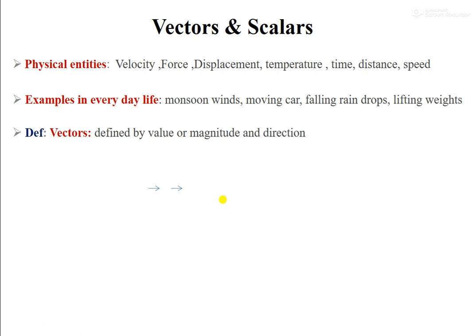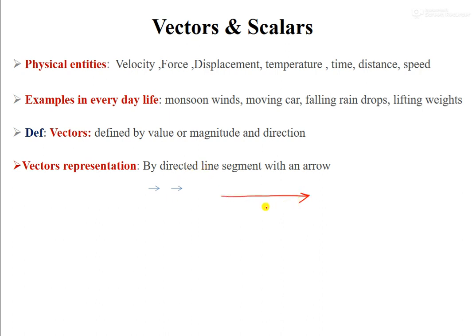Similarly, it is represented as a line segment. See, a vector is represented with a line and an arrow. The starting point is called the tail, and this is called the head, represented by an arrow mark. So this is how a vector is represented. A vector has a magnitude and a direction, so it can be represented by a line with an arrow mark here.